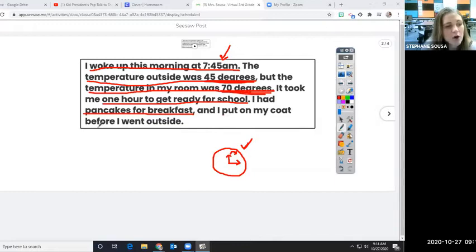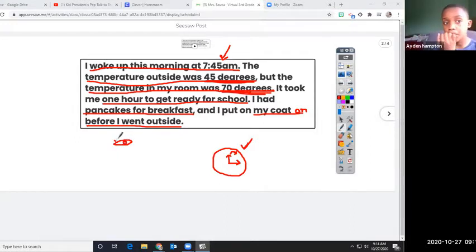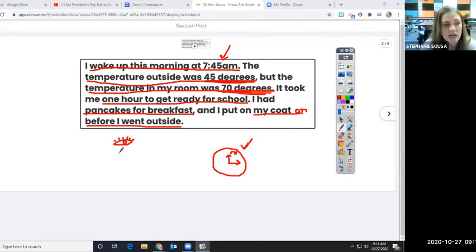And I put my coat on. I think that should say on. I put my coat on before I went outside. That is a fact. Why? Because you can see it with your eyes. I can see that you have a coat on your body. No one can look at you and say, you don't have a coat on, because we can use our eyes as proof. Okay? Questions on facts?